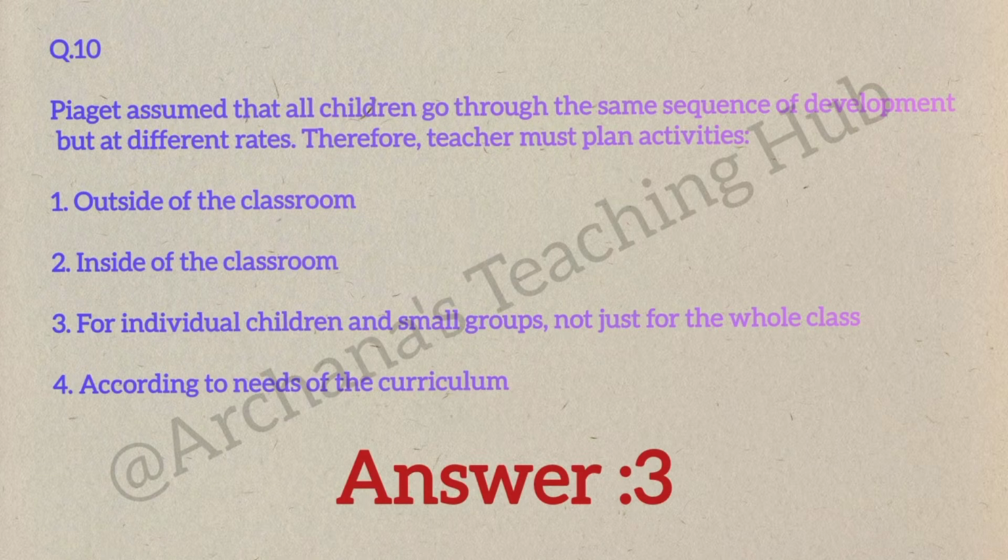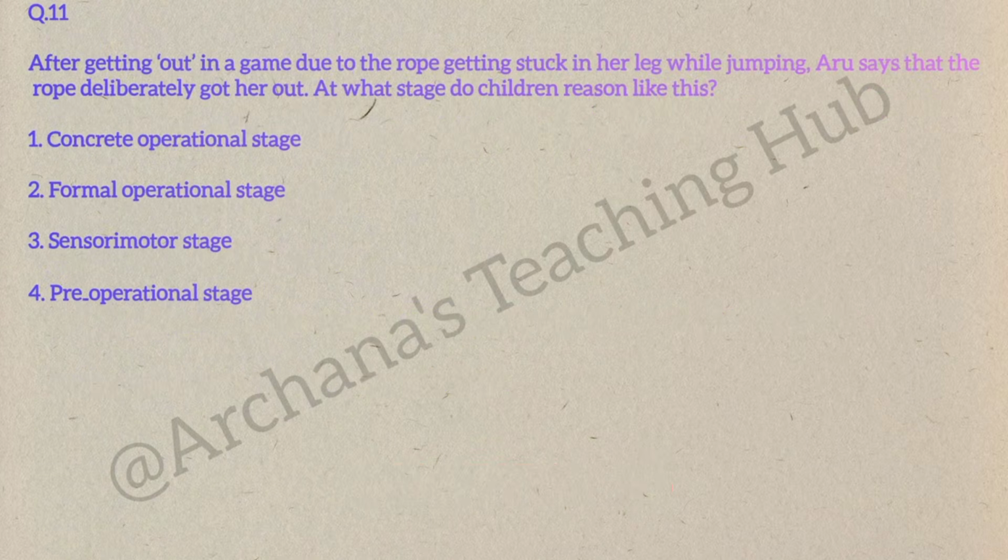Question number 11. After getting out in a game due to the rope getting stuck in her leg while jumping, Aru says that the rope deliberately got her out. At that stage, do children reason like this?